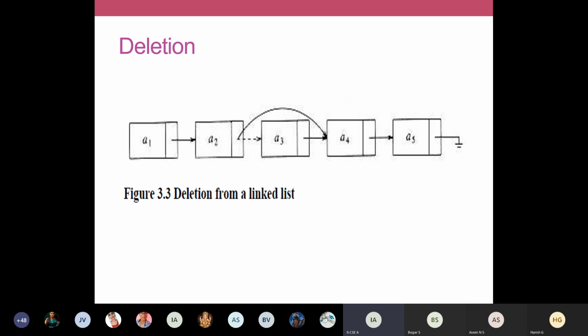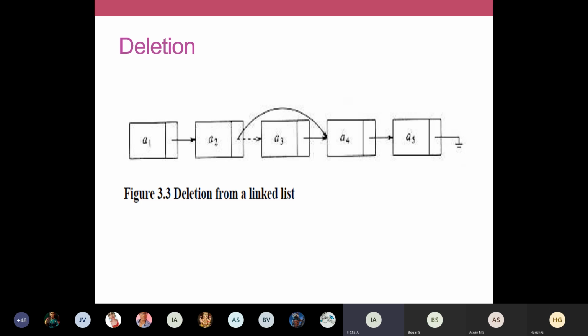For example, if I want to remove this node A3, we are going to store the address of A4 into A2. Then the path will be modified. Your path was earlier A1, A2, A3, A4, A5. Now, after removing A3, the path should be A1, A2, A4, and A5. We don't bother about A3. It is enough if you are storing A4 into the address field of A2.